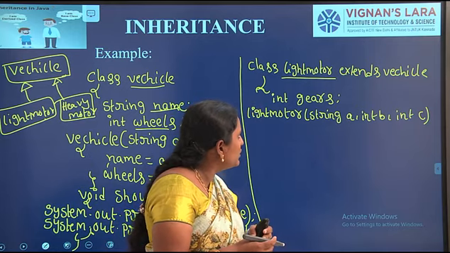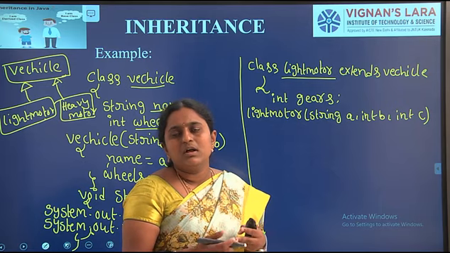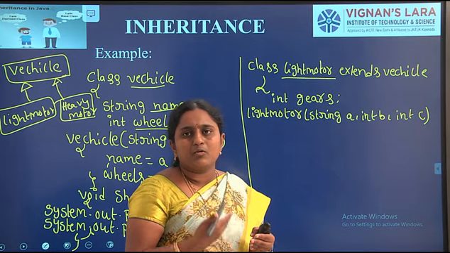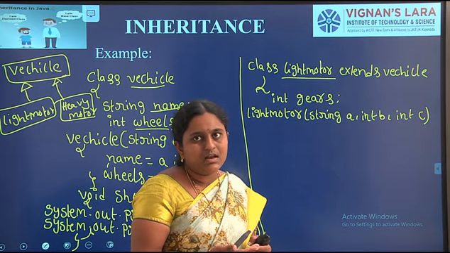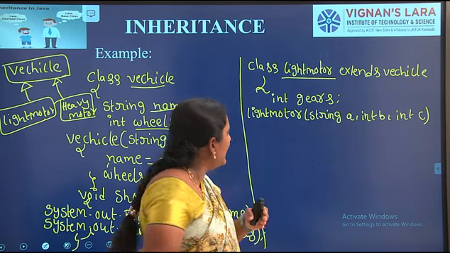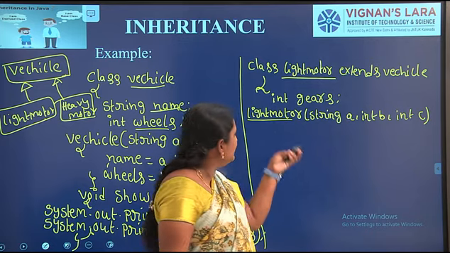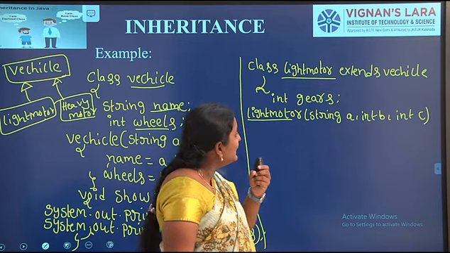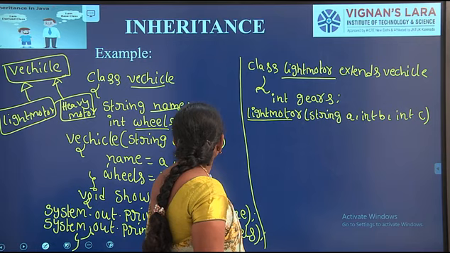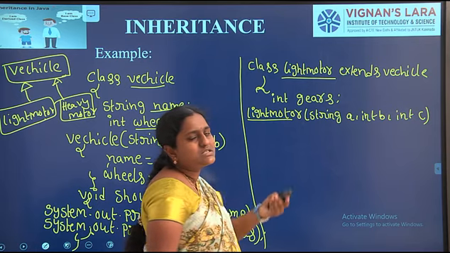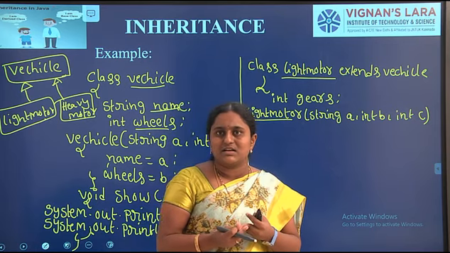In this one, a light motor vehicle has a name, how many wheels the vehicle has, and how many gears. The constructor name is the same as the class name; it is the subclass constructor. The name and wheels properties are already available in the superclass constructor.